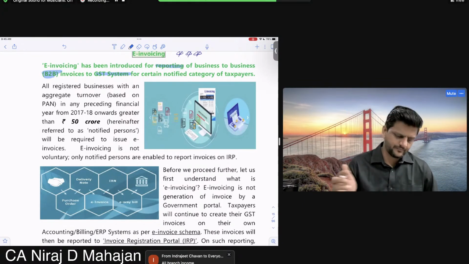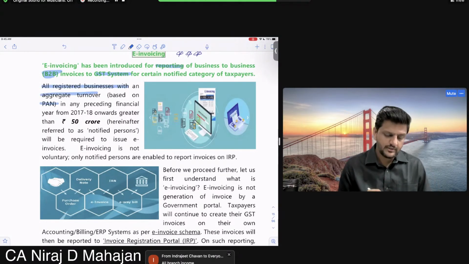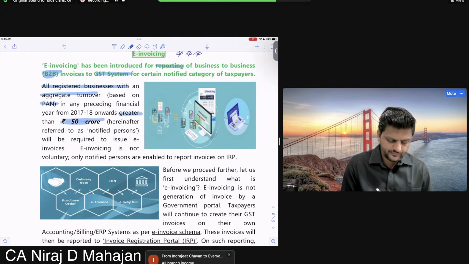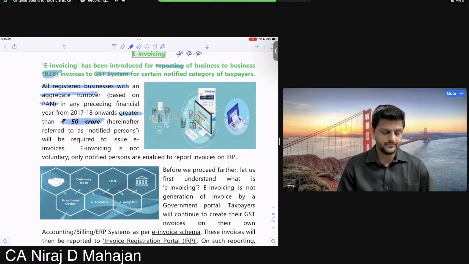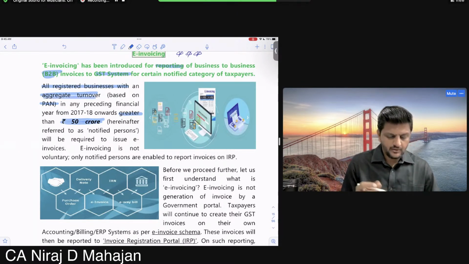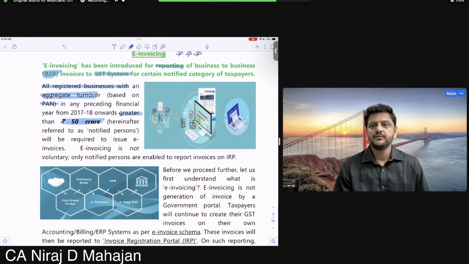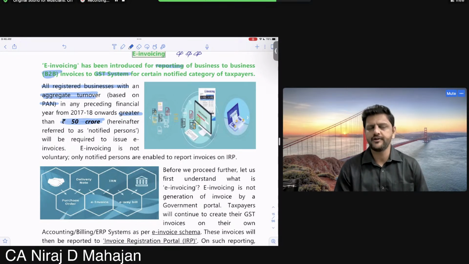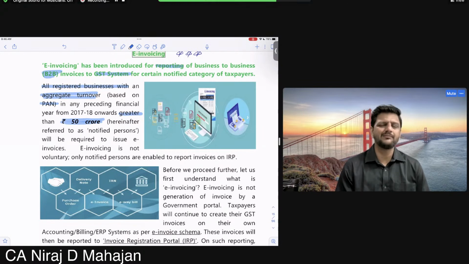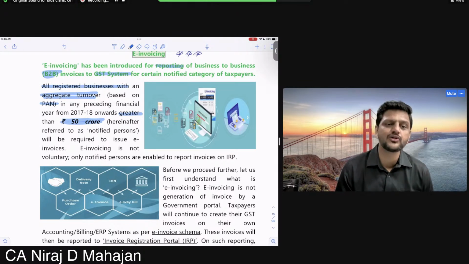So all registered businesses with an aggregate turnover based on PAN in any preceding financial year greater than 50 crore. Turnover I'm talking about. Yes, still here? Earlier it was 500 crore. Then it came down to 100 crore. And now it has come down to 50 crore. Okay? And slowly they will come down again. 20 crore, 10 crore and 1 crore, they will definitely come there. Or I think at least for 10 crore they'll keep. Just like they'll try to match maybe income tax audit limit and this also, maybe.